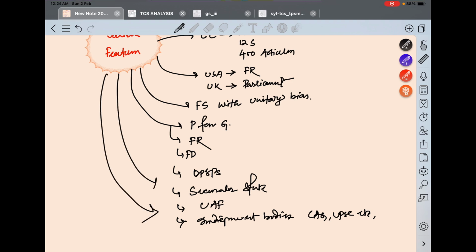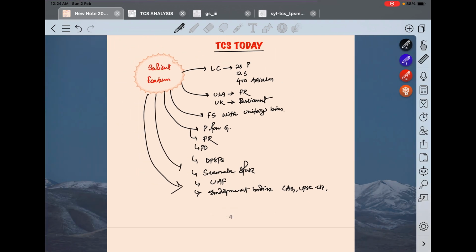These are just features, so you have to understand these topics: federalism, DPSP, fundamental rights, exceptions, everything.